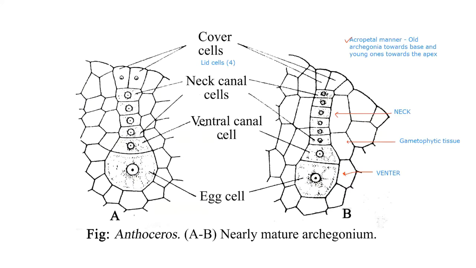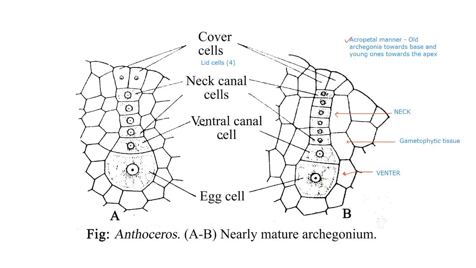Now, why does this passage have to be open? Simple. This is a female gamete over here, and you can see the female gamete is non-motile. So obviously the male gamete has to travel and enter into this particular archegonial neck and travel up to the female gamete, the egg. Then and only then can fertilization take place. And that's why these cover cells must rupture. But then at the same time, the cover cells also have to absorb water, create pressure, and open out.